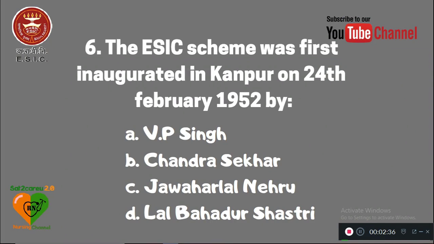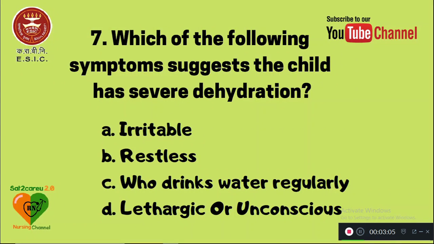Question number 6. The ESI scheme was first inaugurated in Kanpur on 24th February 1952 by option A. Then Prime Minister VP Singh, B. Late Chandrasekhar, C. Jawaharlal Nehru, and D. Lal Bahadur Shastri. The scheme was inaugurated in 1952 at Kanpur on February 24th by option C. Jawaharlal Nehru.